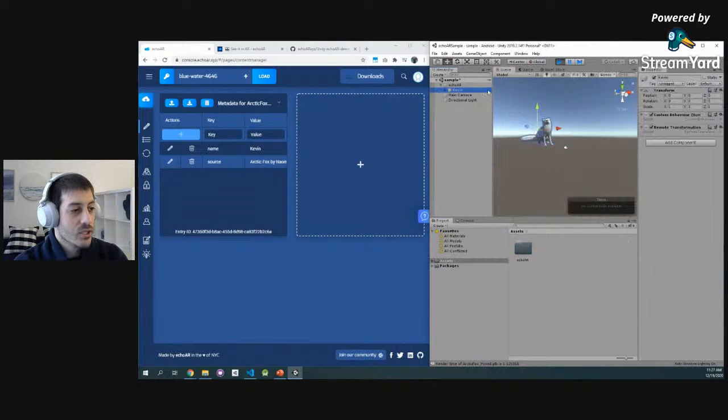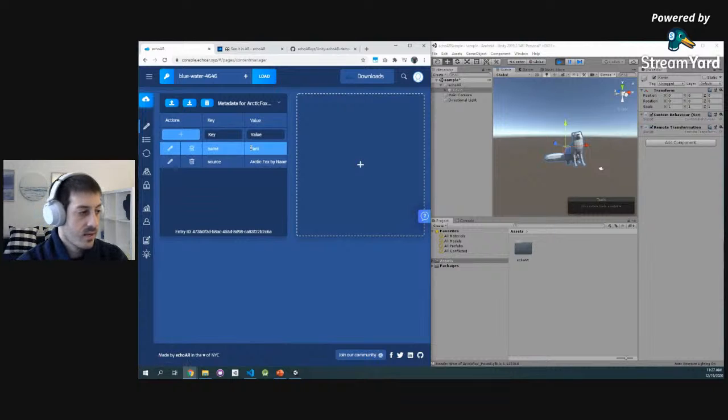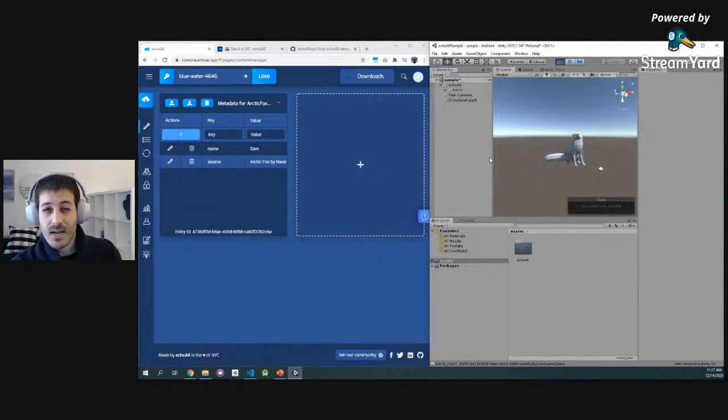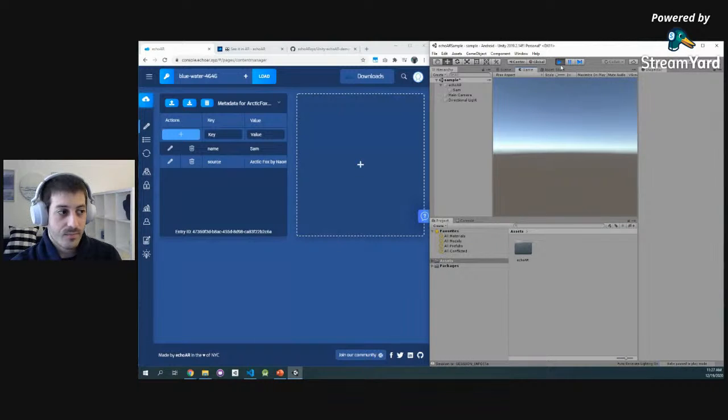Now, if I want to change Kevin the fox to something else, what happens when I change this to, let's say, Sam? Nothing happens. Why is that? Because that snippet of code that handles the feature of naming happens in the start function, which means only when I start the application. So if I restart the application right here, we will get Sam the fox.